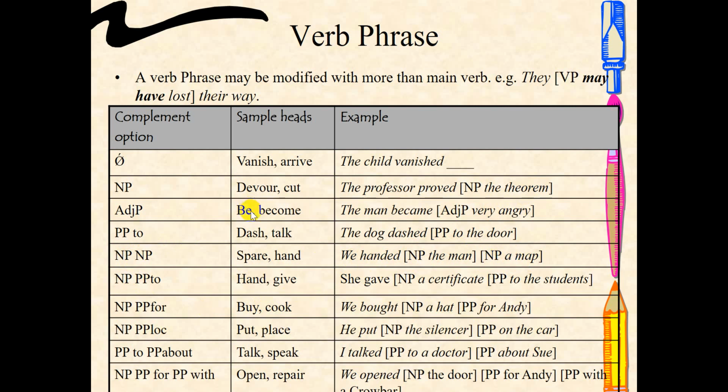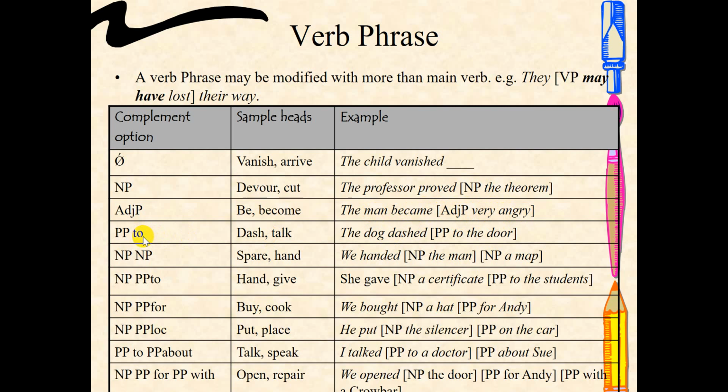If you use a linking verb like become or be, you may have an adjective phrase as the complement. The man became. Became is a linking verb. Then it has to be followed by an adjective phrase or a noun phrase. Here in this case it is an adjective phrase. The man became very angry.